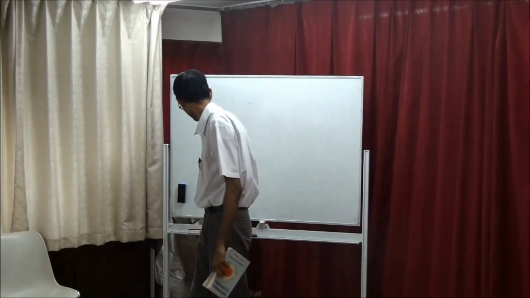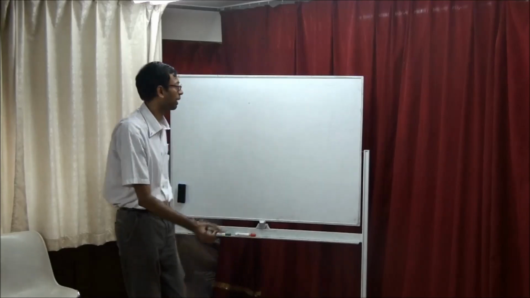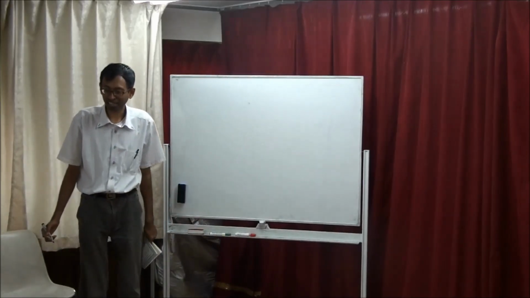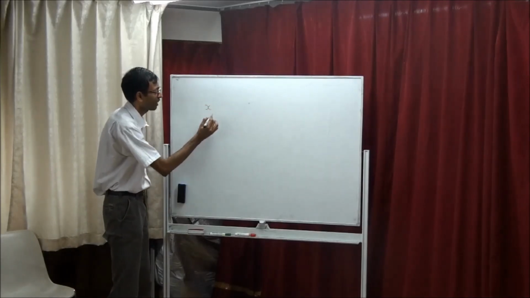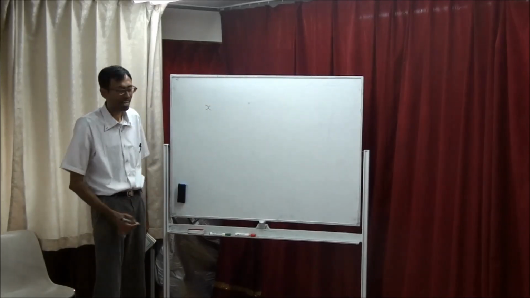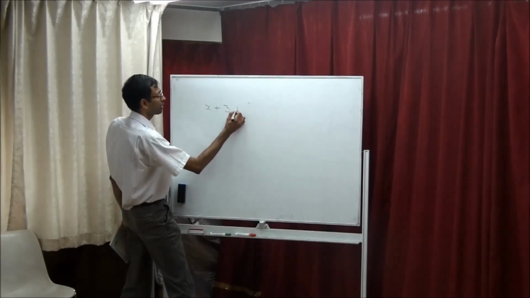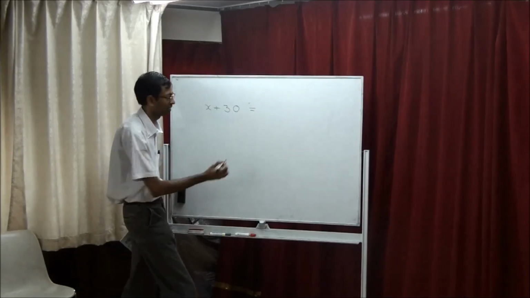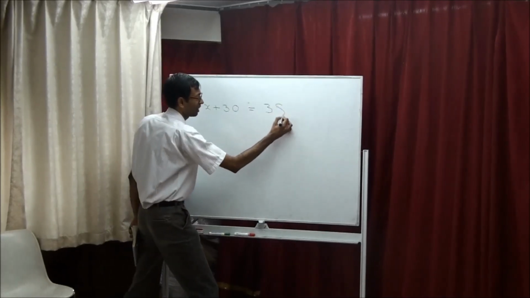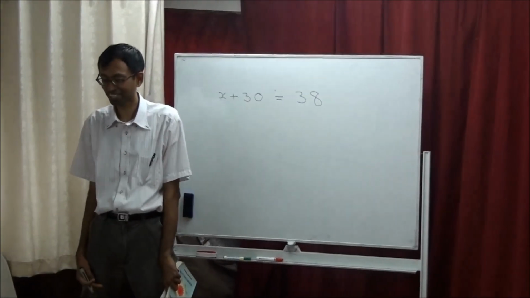Can you write the puzzles on the board? Okay, I'll write. Suppose Kirtana's age is X. We have to find out: if you add 30 years to Kirtana's age, you will get her father's age. That is 38. So then what is Kirtana's age?